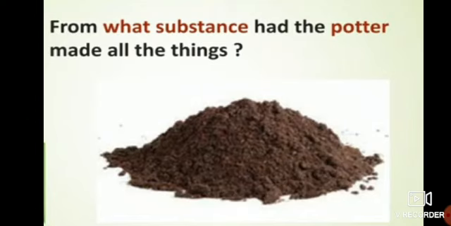From the soil, the earthen pots and other things are made. So soil is a basic substance used to make different things or different types of objects. The earthen pot is made from soil.